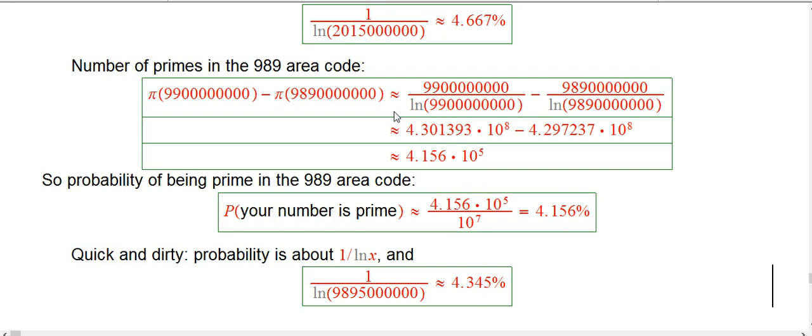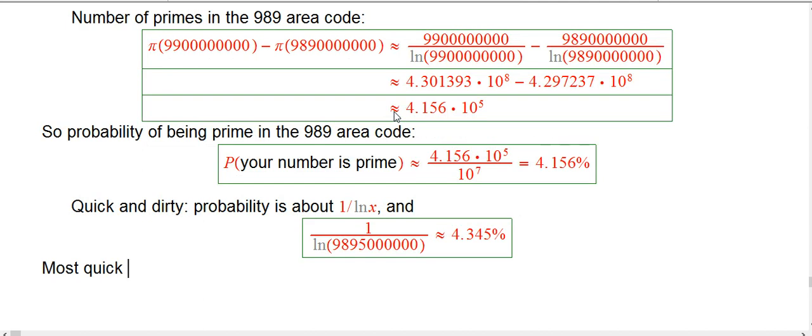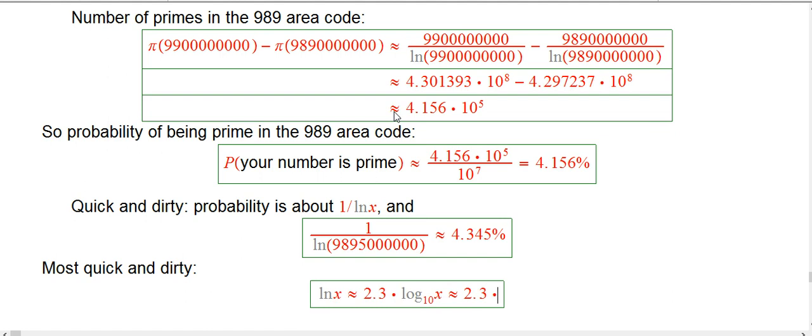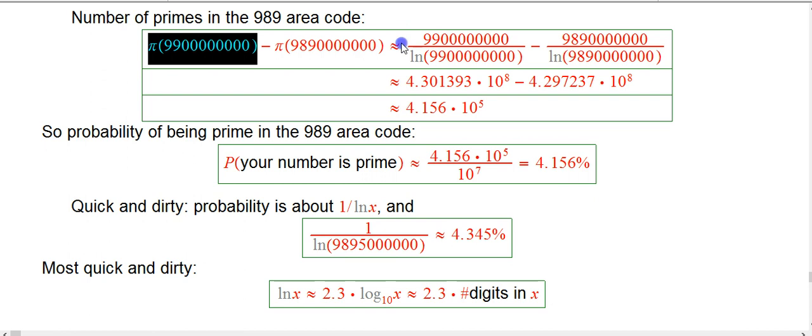If you want it even more quick and dirty, it turns out if you use the change of base formula, ln x is about 2.3 times the log of x, and let me emphasize, log base 10 of x, which is roughly 2.3 times the number of digits in x. So if you really want a quick, rough and ready method, just count the digits, multiply by 2.3, and then take the reciprocal, and you're going to get a pretty decent idea of the probability that the number is prime. But it's nice to do it a little more carefully with a more careful statement of the prime number theorem.